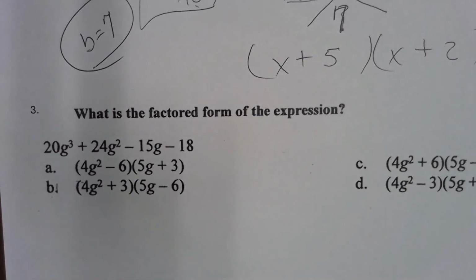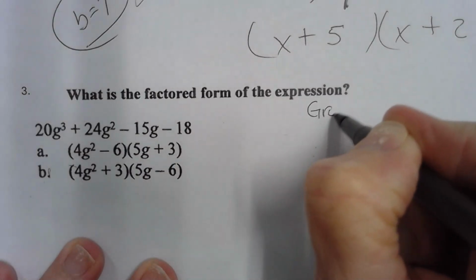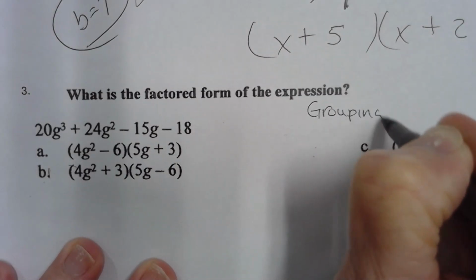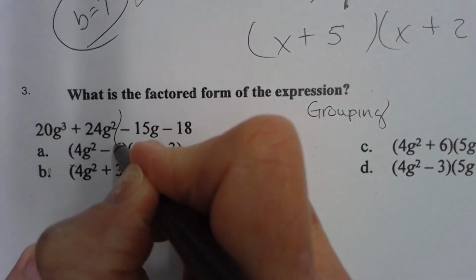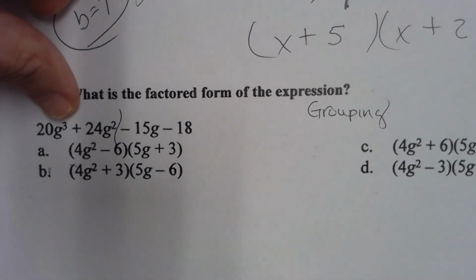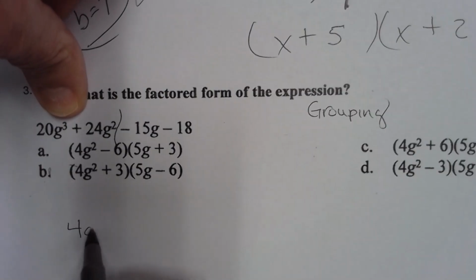4 terms. So what method am I using? Grouping. I'm using grouping. Okay. Y'all, I'm just going to do it right here so that I don't waste time writing this out. So greatest common factor here is 4g squared.